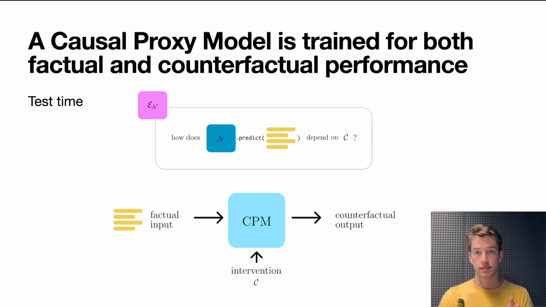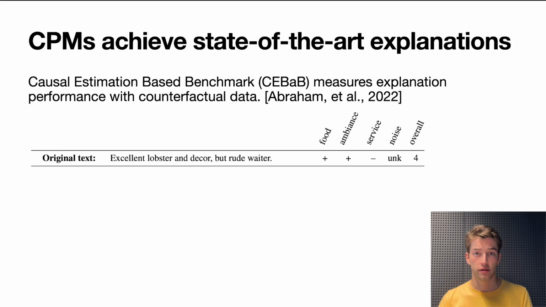And that gives us this estimate that we're looking for. And we find that causal proxy models achieve state-of-the-art explanation results on the CEBaB explanation benchmark. So quickly, how does CEBaB work?